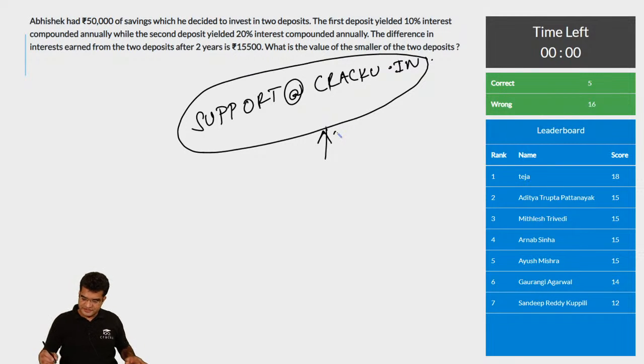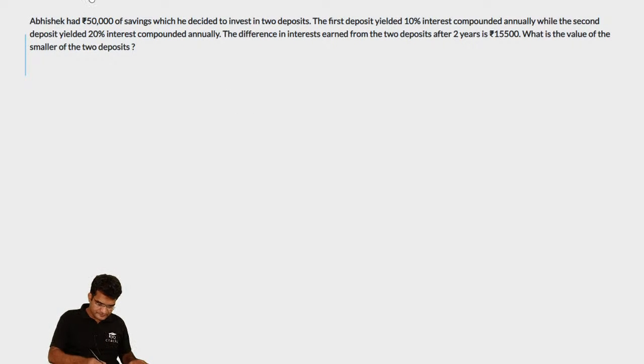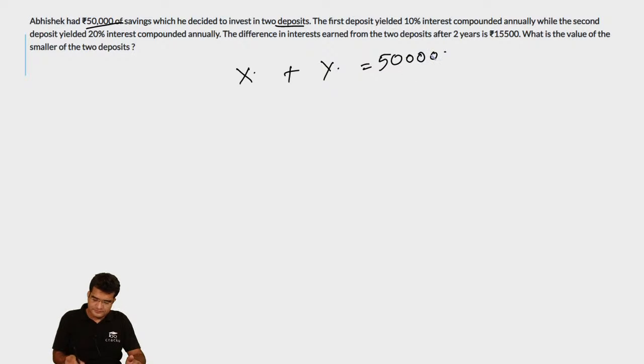Okay, let us look at this question. In this question, we are told that Abhishek has 50,000 of savings and he decided to invest this in 2 deposits. Now let us assume that he has invested X in one deposit and Y in another deposit, and so X plus Y is equal to 50,000. The first deposit, that is X, yields an interest of 10%, and the second one yields an interest of 20%. Now the difference in the interest earned from these 2 deposits at the end of 2 years is 15,500. What is the value of the smaller deposit?